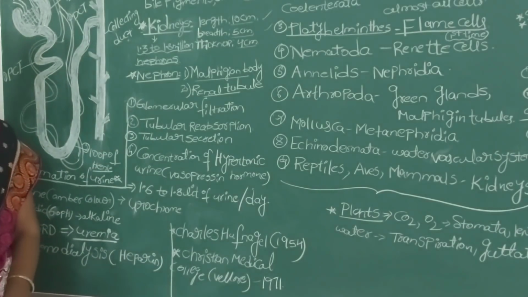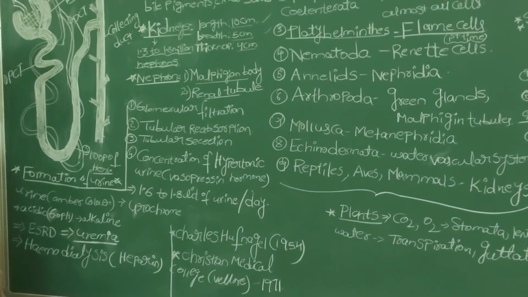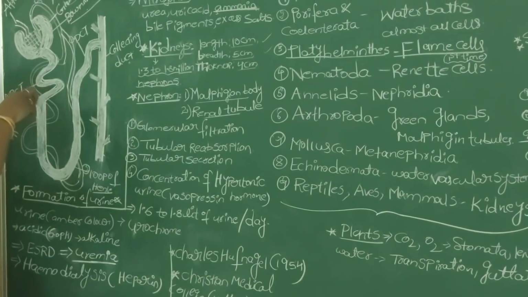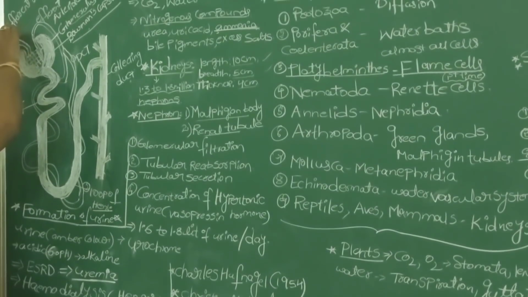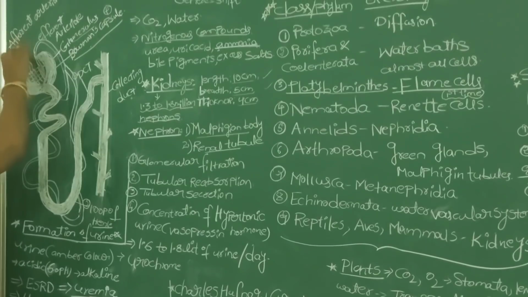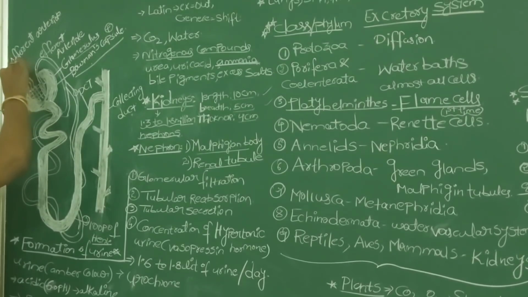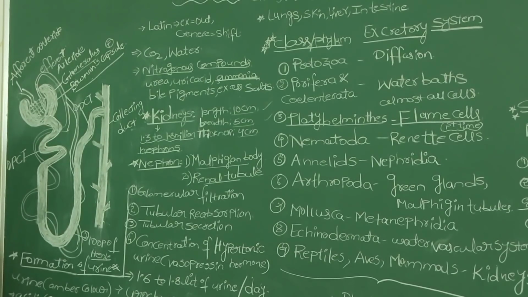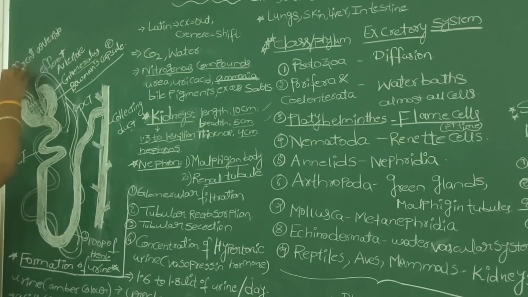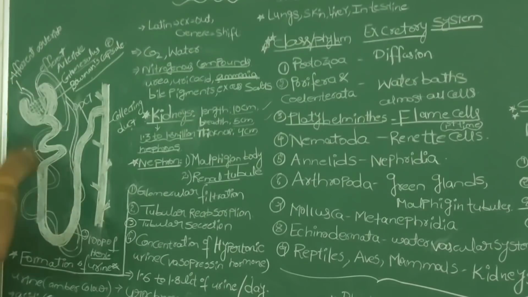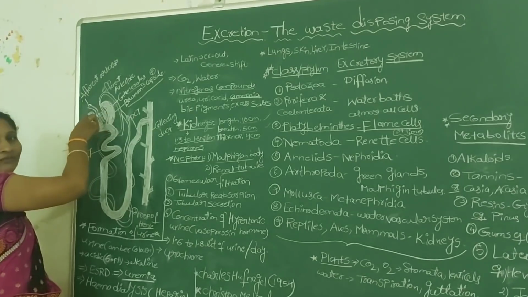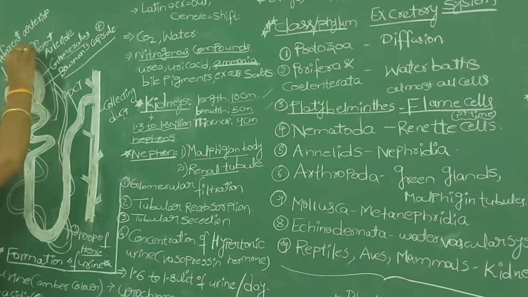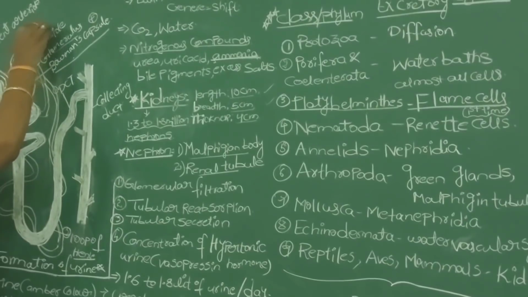First, glomerular filtration. Before explaining it, the renal artery divides and enters the Bowman's capsule in the form of the afferent arteriole. The branch of the renal artery we call the afferent arteriole. This afferent arteriole enters the Bowman's capsule, divides into many capillaries to form the glomerulus, and comes out as the efferent arteriole.